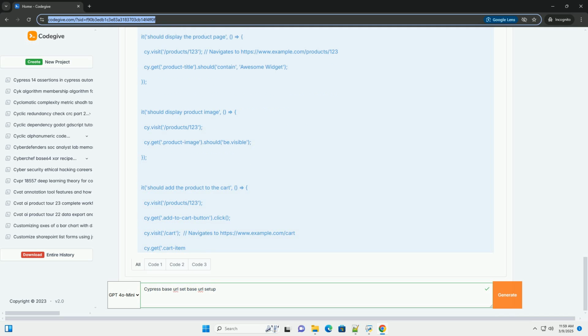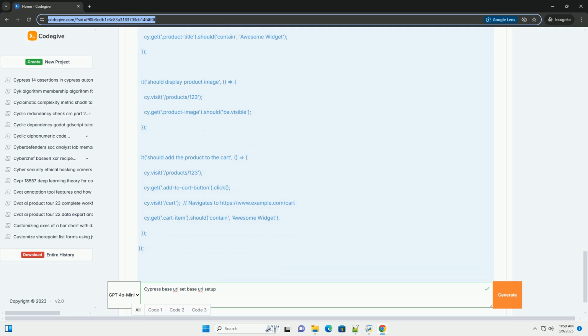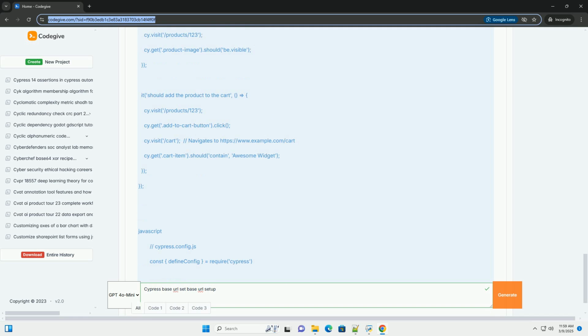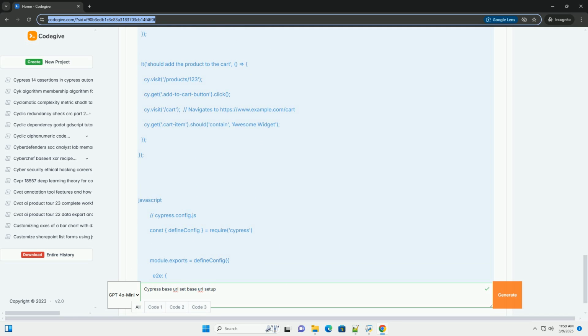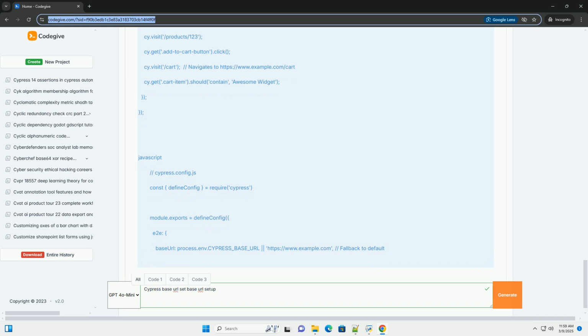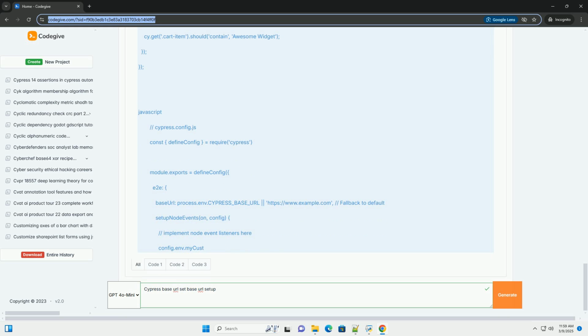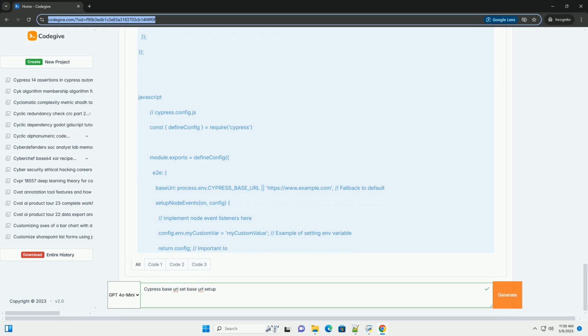This makes tests harder to read, harder to refactor, and more prone to errors if you need to change your base URL. By defining a base URL, you can significantly improve your test code. The cy.visit calls now use relative paths, making the intent of the tests clearer and more concise.